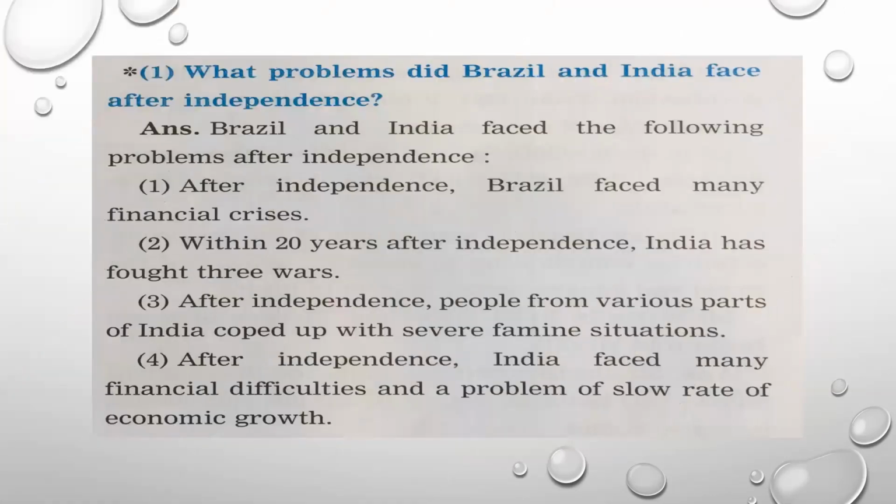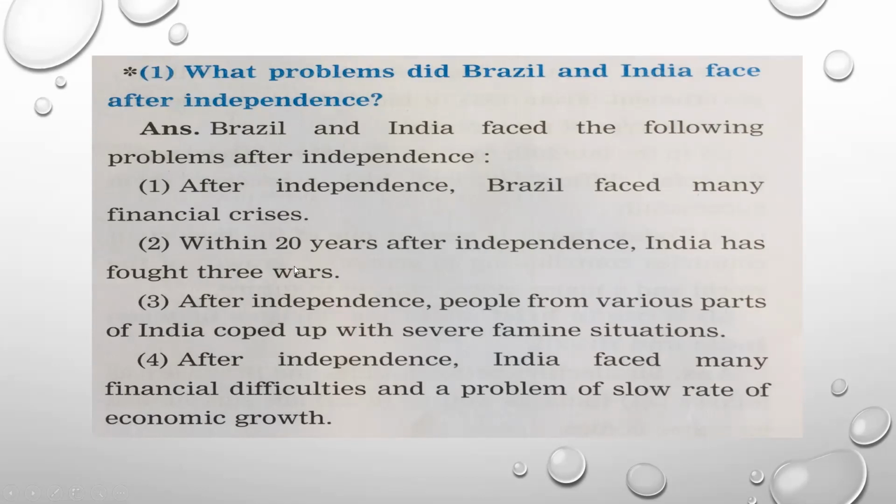What problems did Brazil and India face after independence? We have discussed these problems. We will revise them. Number one problem after independence: Brazil had faced many financial crises, means the shortage of finance to make the development. Within 20 years after independence, India has faced 3 wars. After independence, people from various parts of India coped with severe famine.